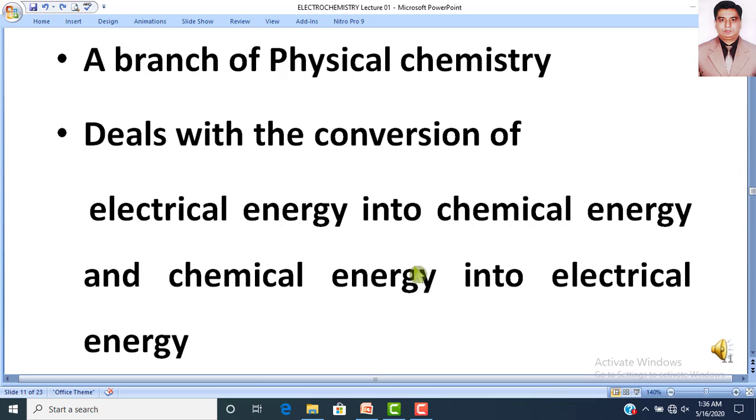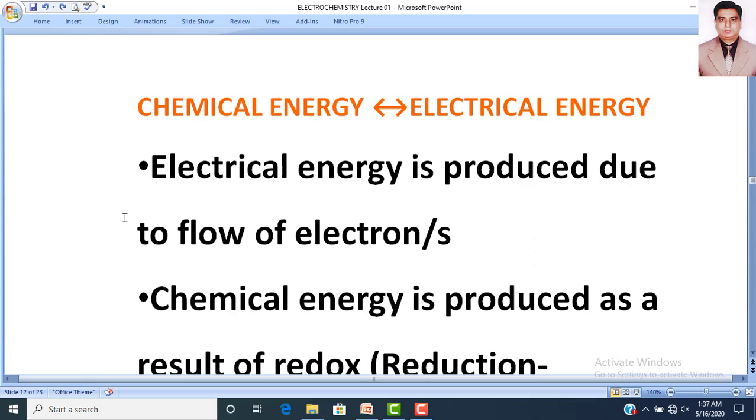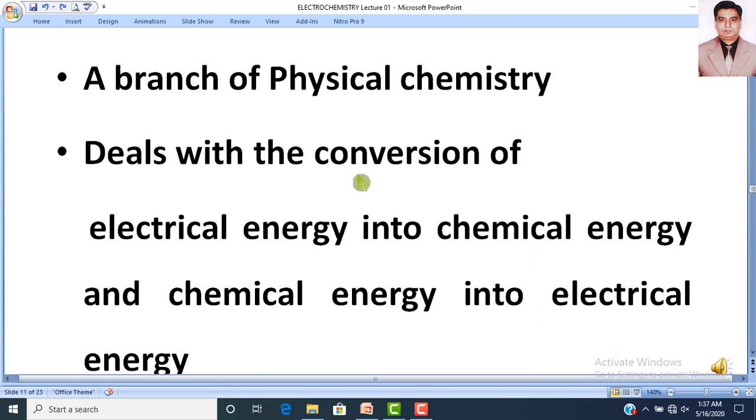Just like in physics, you study that potential energy is converted into kinetic energy and kinetic energy can be converted into potential energy. So one form of energy is converted into another form. So this branch of chemistry, electrochemistry, is the conversion of electrical energy into chemical energy or chemical energy into electrical energy.